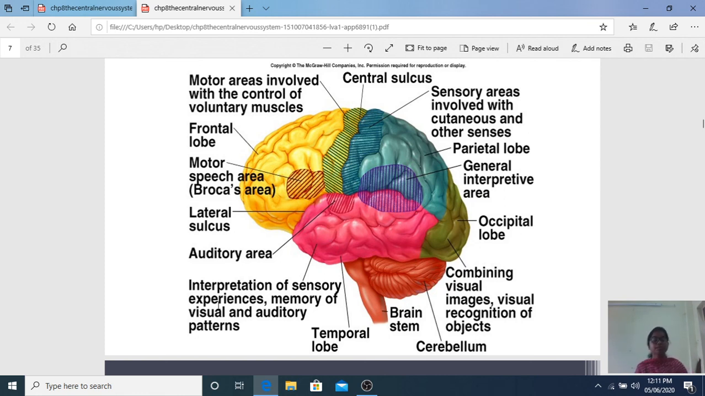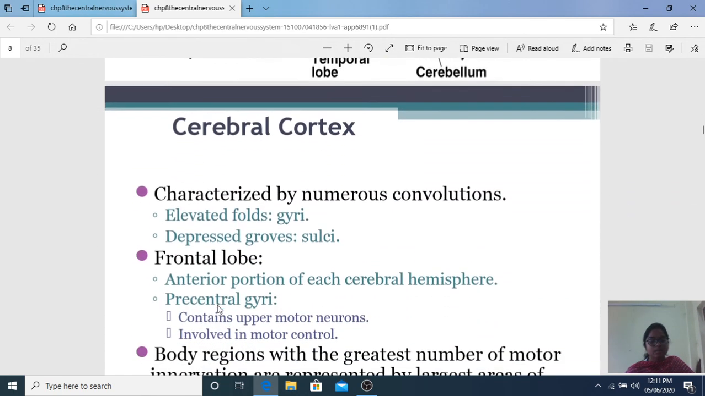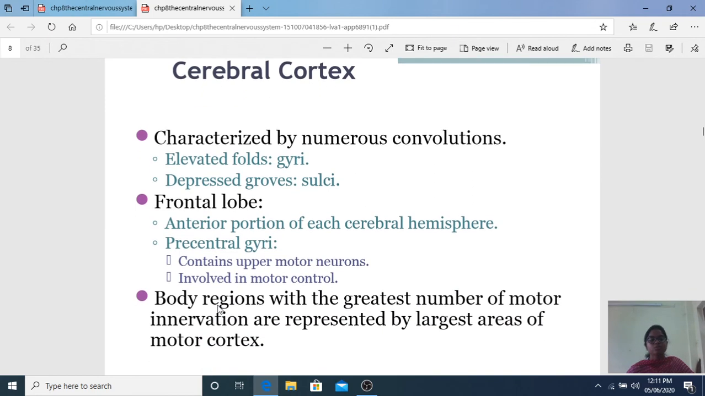Here the cerebellum is maintaining the balance. Brainstem. Brainstem again has three parts: midbrain, pons and medulla. They control the decussation fibers, and also they control the respiratory system. Coming to the cerebral cortex, it is characterized by numerous convolutions, elevated folds are called gyri, depressed grooves are called sulci.